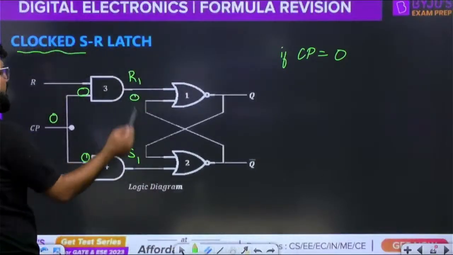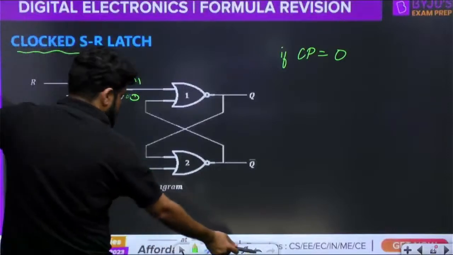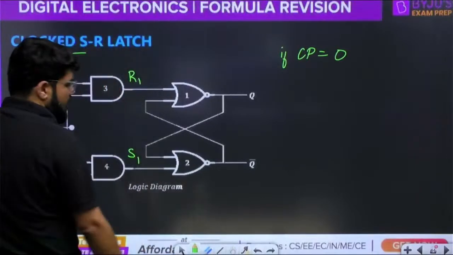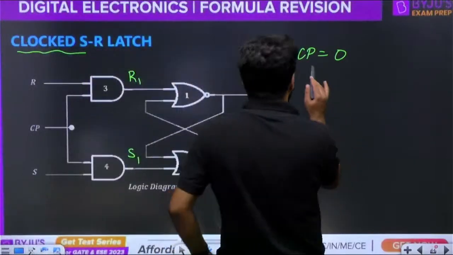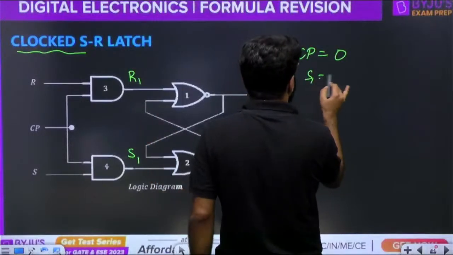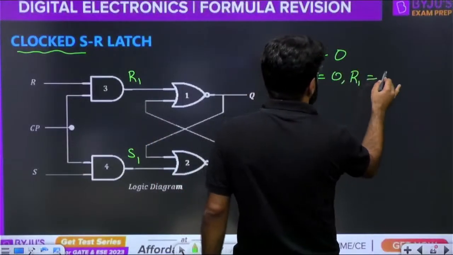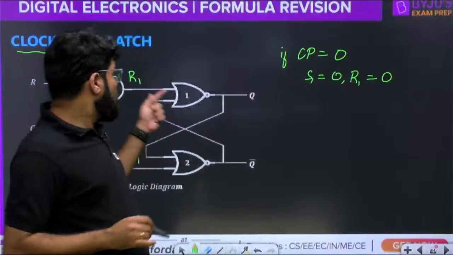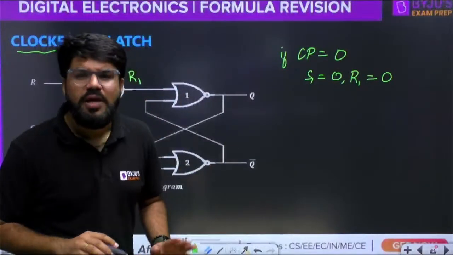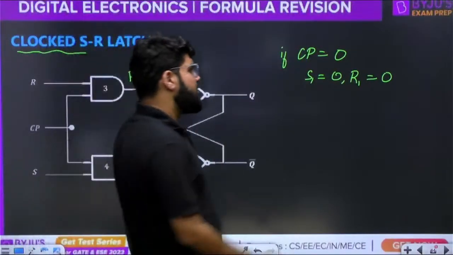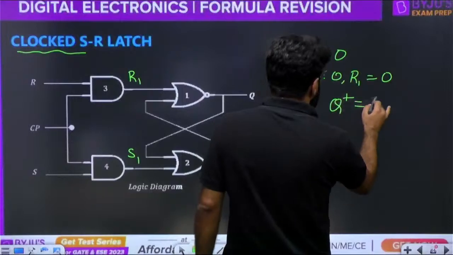If the input to the AND gate is 0, the output will be 0 only. Correct. Output will be 0. Right, so what will happen? S1 is equal to 0, R1 is equal to 0, right? And if both the SR inputs to the latch are 0, the latch is not going to change its state, right? So the next state is equal to Q.